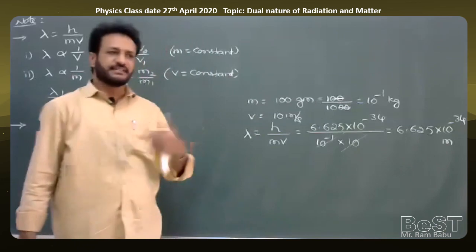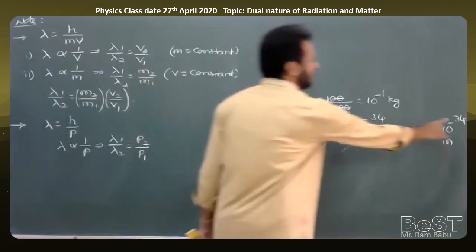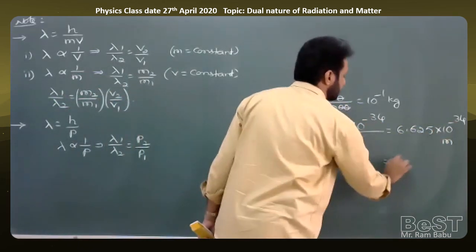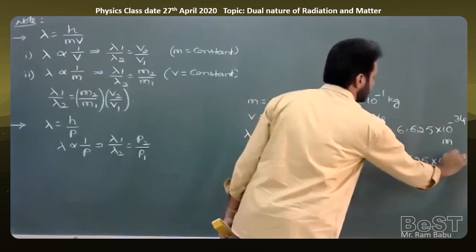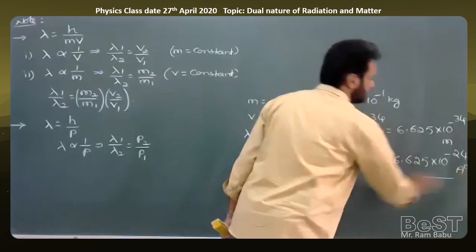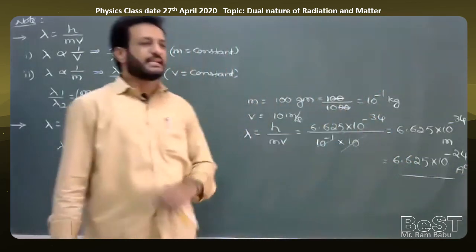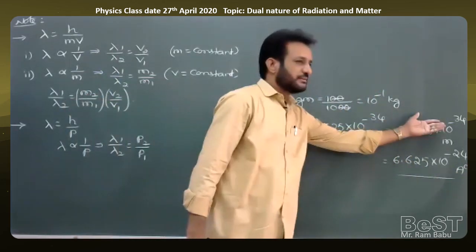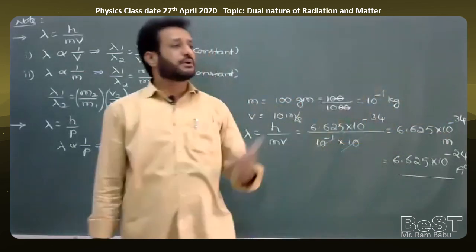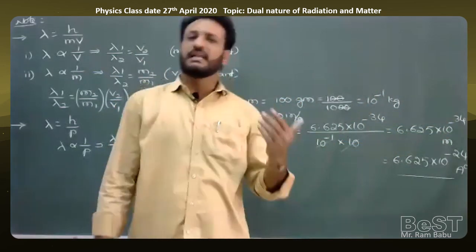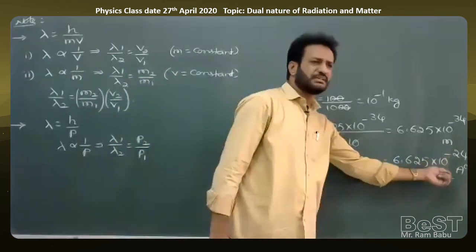Or if you want to convert into angstrom, 10 to the power of minus 10 meters is equal to an angstrom, so 6.625 into 10 to the power of minus 34 meter is equal to 6.625 into 10 to the power of minus 24 angstrom. So observe carefully, 10 power minus 34 meter means a negligible value.